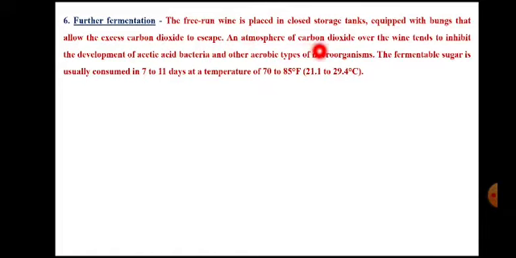An atmosphere of CO2 over the wines tends to inhibit the development of aerobic bacteria. These are acetic acid bacteria, which cause the conversion of ethanol to acetic acid. So such type of bacterial growth is inhibited due to anaerobic conditions.